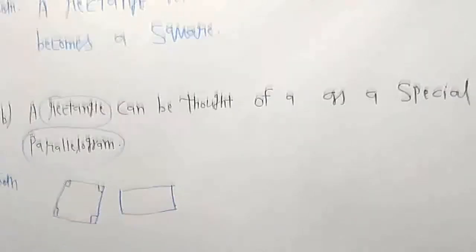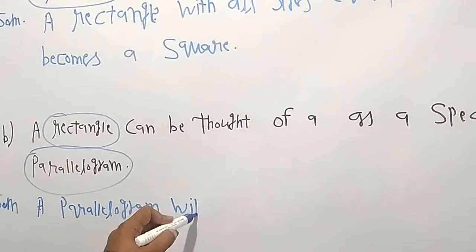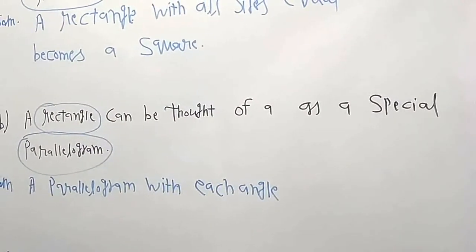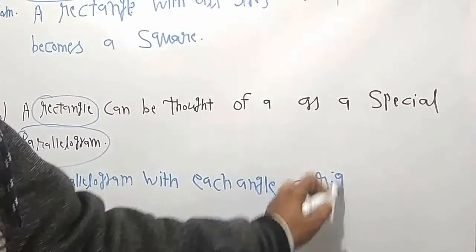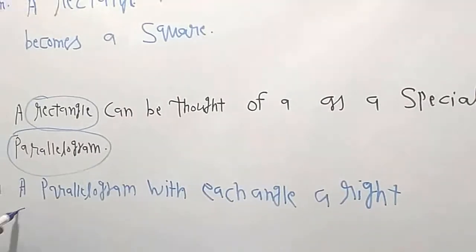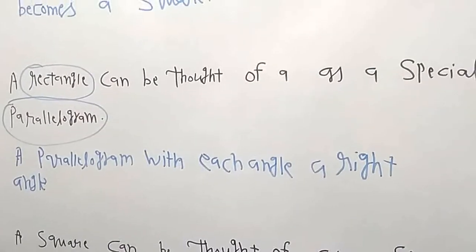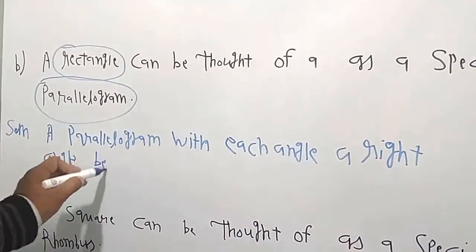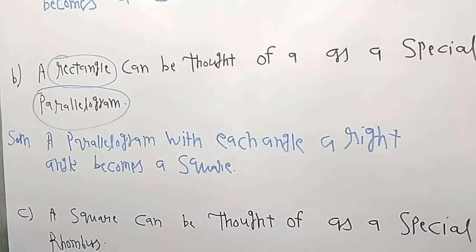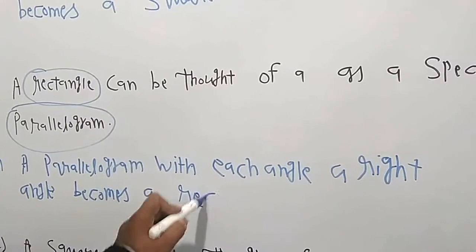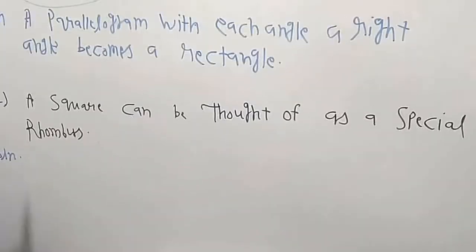So we can say that a parallelogram with each angle a right angle is a rectangle.